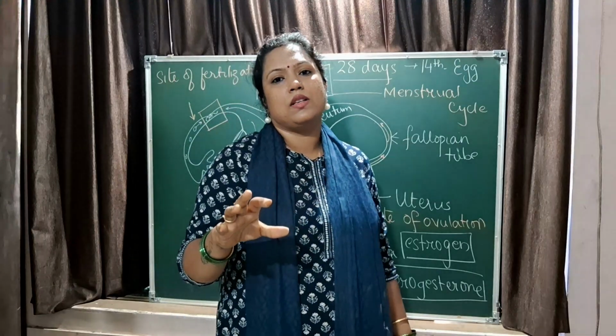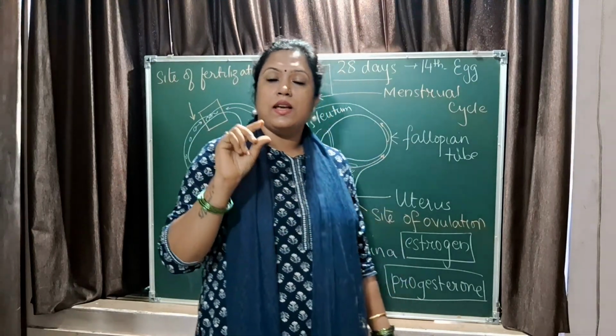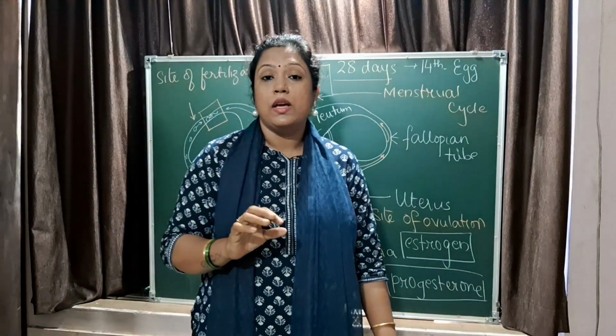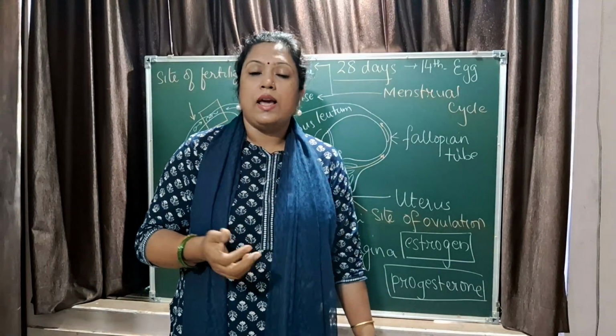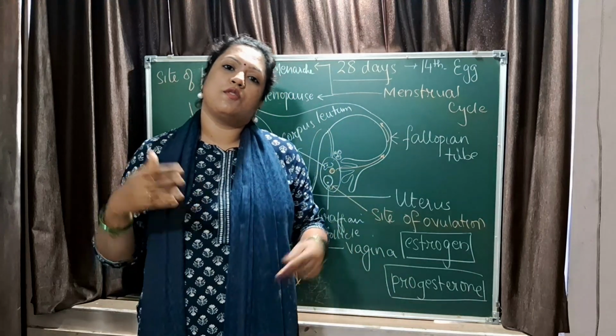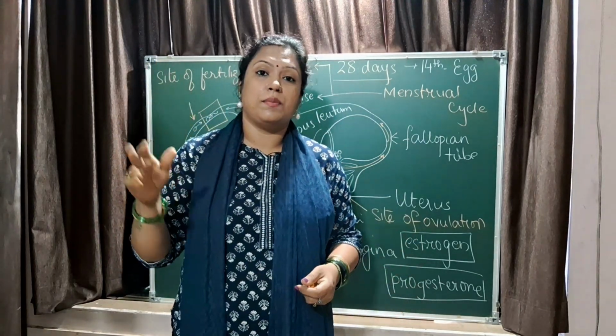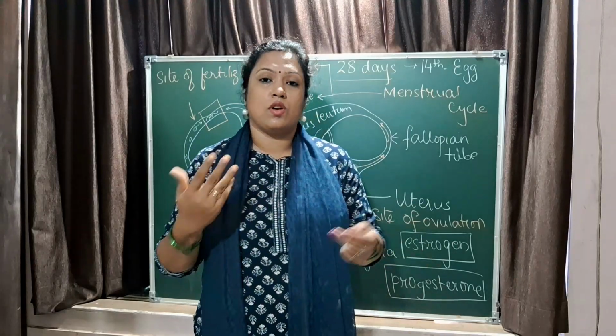The entire uterine wall gets thinner again. The inner wall of the uterus is called the endometrium, so it becomes thin again, and the entire process of ovulation, thickening, then again thinning begins, depending upon whether fertilization happens or not.